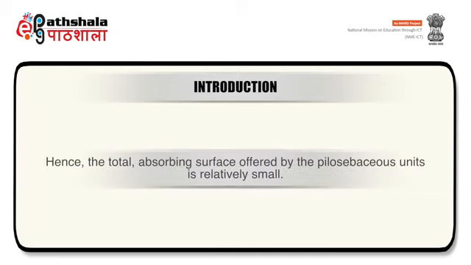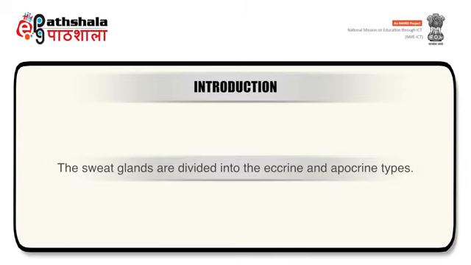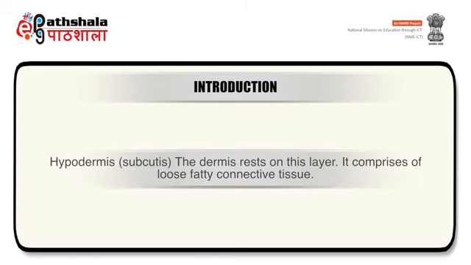Hence, the total absorbing surface offered by the pilosebaceous units is relatively small. The sweat glands are divided into the eccrine and apocrine types. Hypodermis is the next layer. Dermis rests on it. It comprises loose fatty connective tissue.